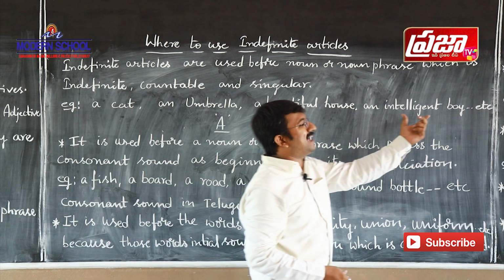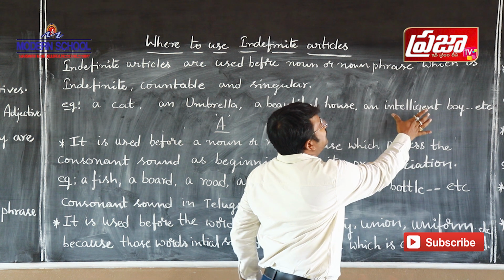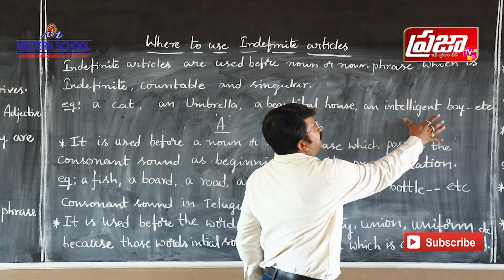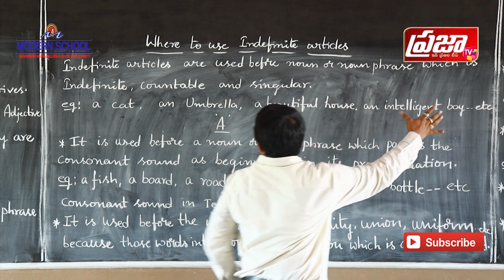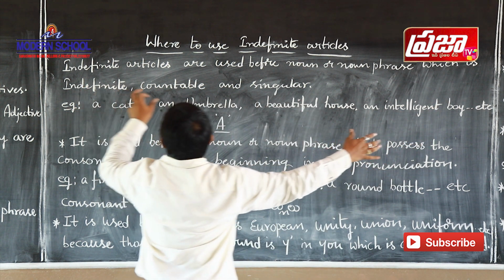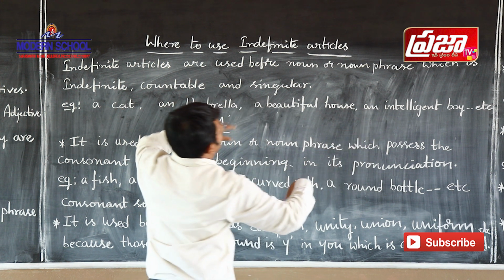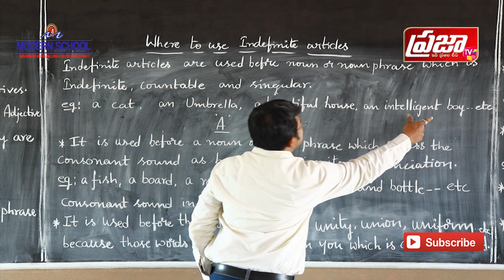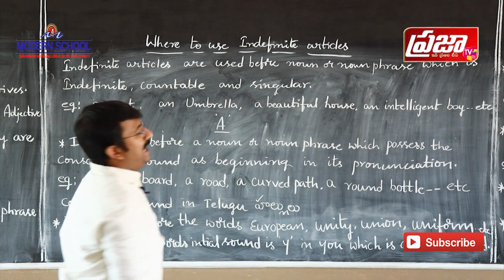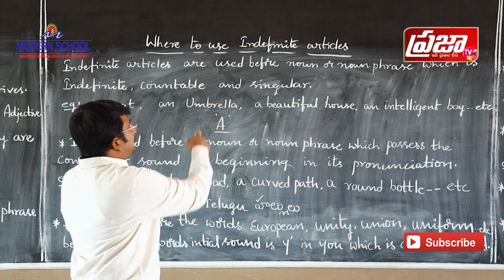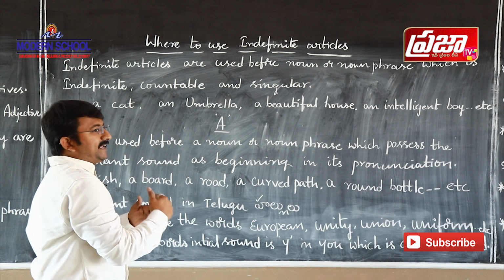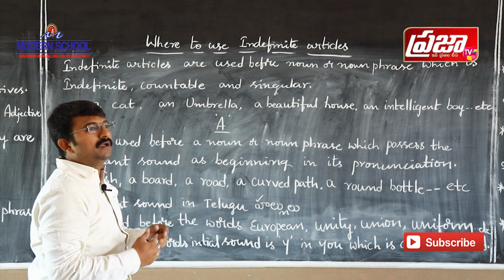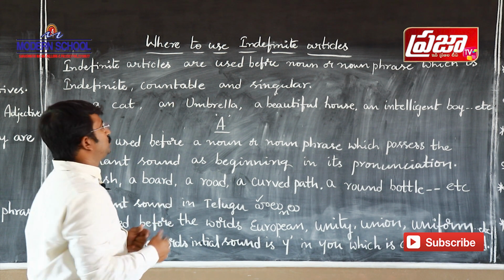And if you take this another noun phrase here, intelligent boy is a noun phrase. So here, if you take this intelligent boy is indefinite, this intelligent boy is countable, this intelligent boy is singular. So we used indefinite article an. And let us see, by taking a individually and an individually, and let us know where to use them.